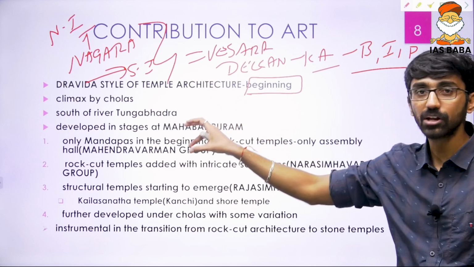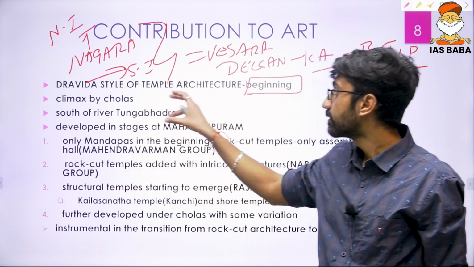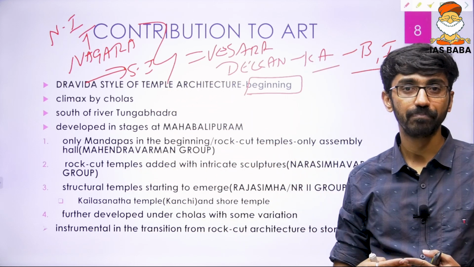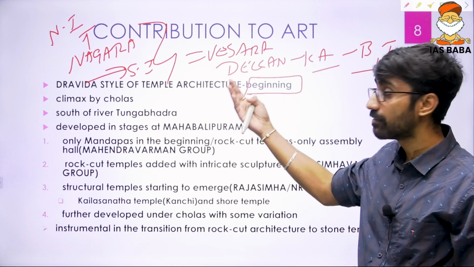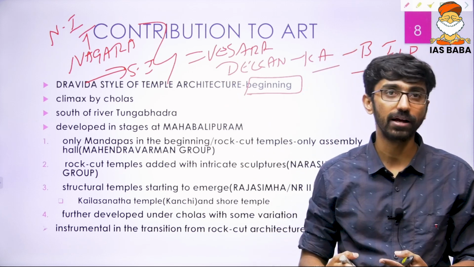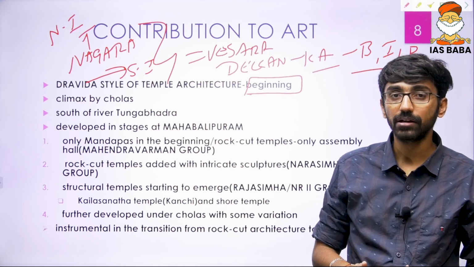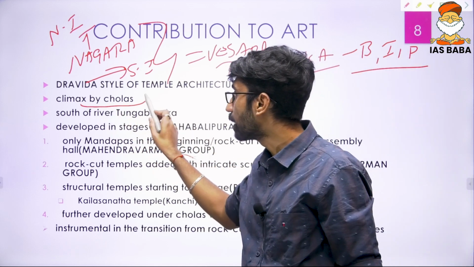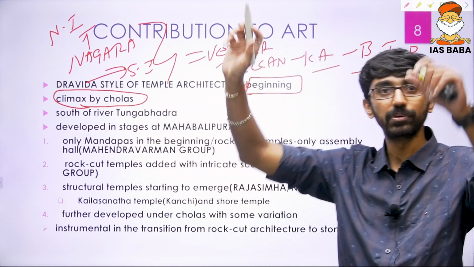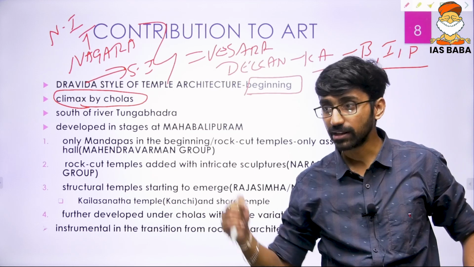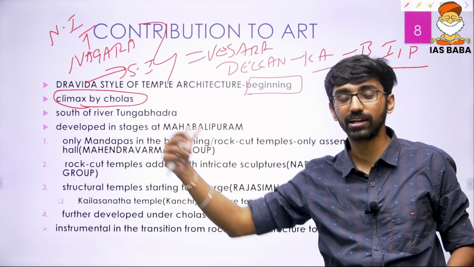But just sticking to this particular question, the Dravida style of temple architecture, that is the beginning. Like the Nagara style of architecture began during the time period of the Guptas, the Dravida style of architecture began during the time period of the Pallavas, and reached its climax by the time of the Cholas. So again, that related question is also asked.